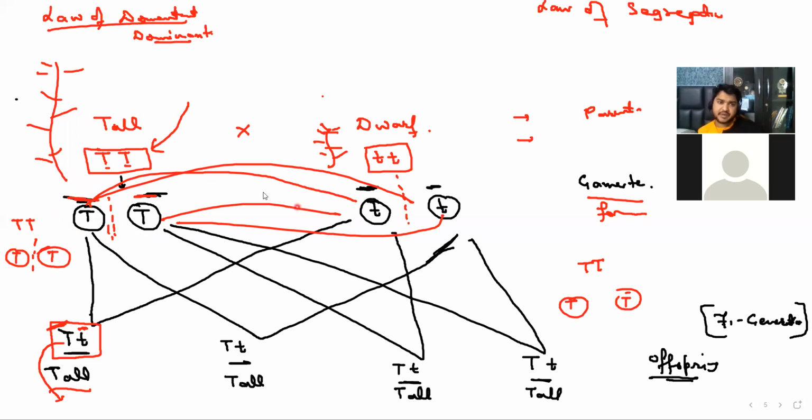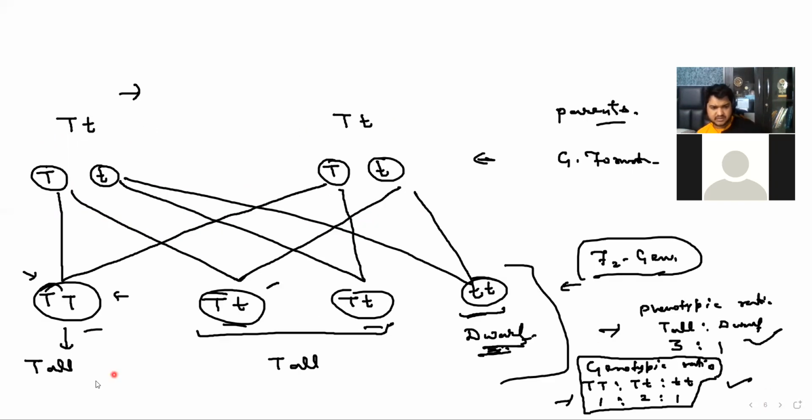Whatever the character you see in the parent, you are seeing the same character in the offspring. Any new character? There is no variation, right? It means, because you took only monohybrid, only one character, the variation chances are very small, very less, because you're getting 50% and 50% from the two parents.